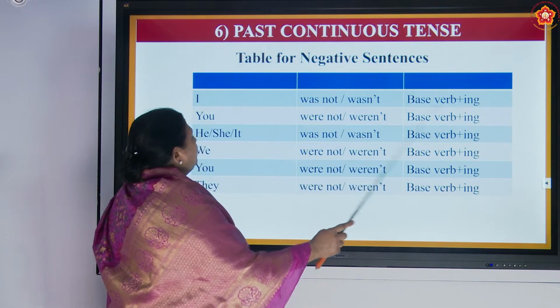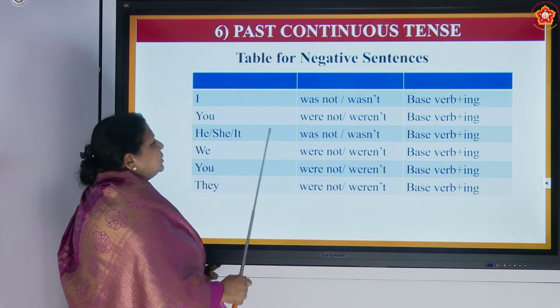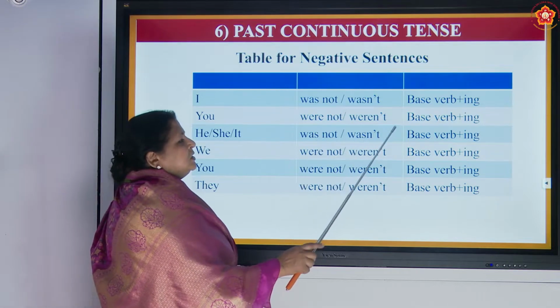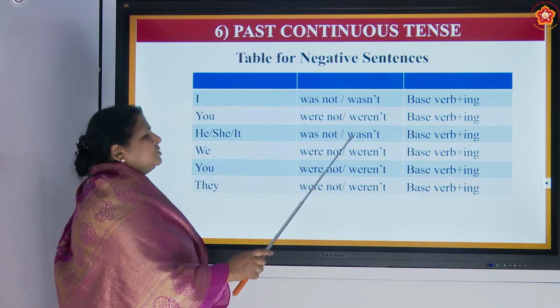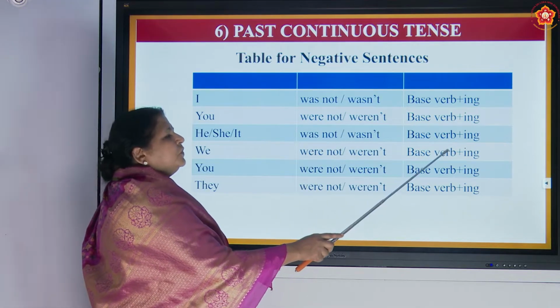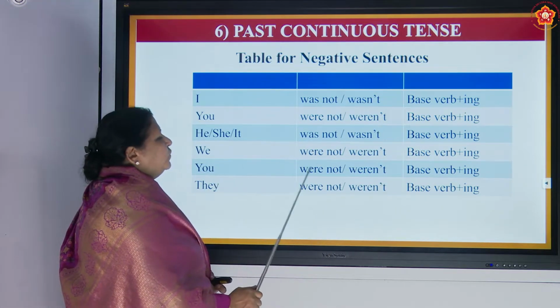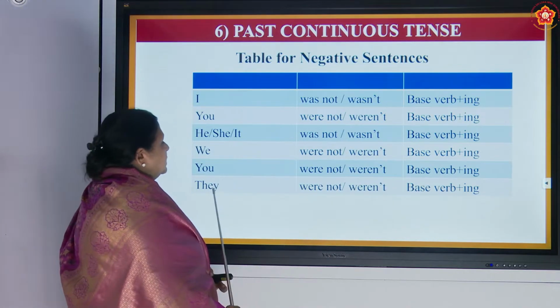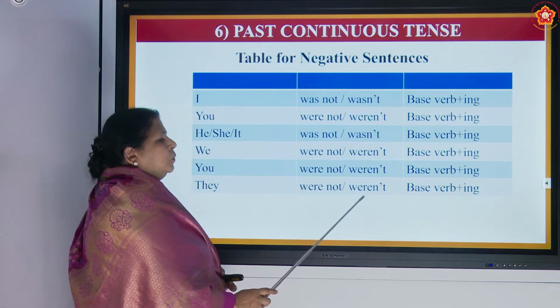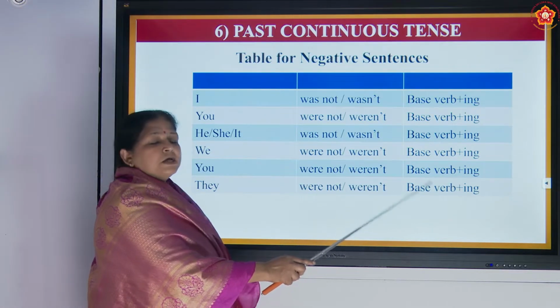Base form of the verb plus ing. He, she, it was not, wasn't. Base form of the verb plus ing. We were not, weren't. Base form of the verb plus ing. You were not, weren't. Base form of the verb plus ing. They were not, weren't. Base form of the verb plus ing.